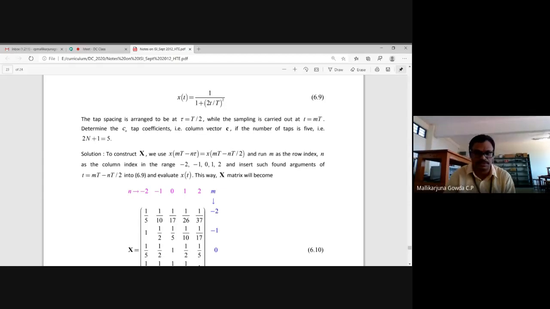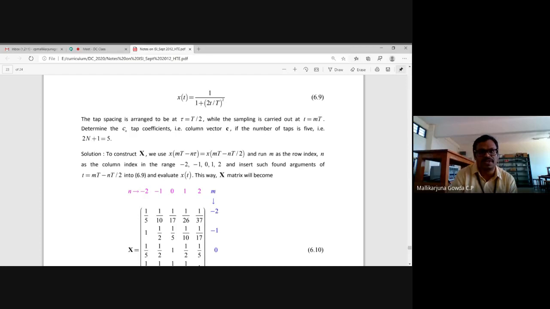It is a line by line solution. We need to determine the tap coefficients Cn, which is nothing but a column vector we need to determine. If the number of taps is 5, already I said that 2n plus 1 will be equal to 5. From this, I said the value of n is 2, right?